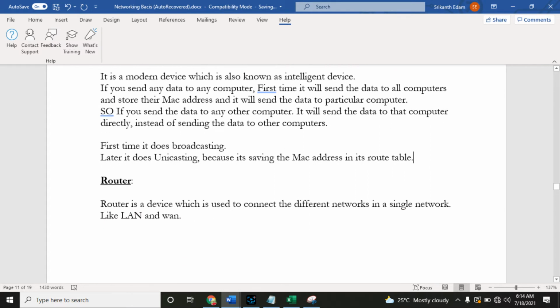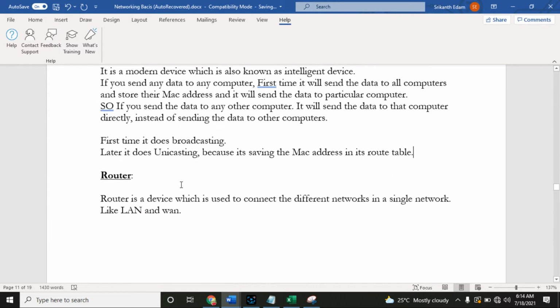Now what exactly is a router? Router is a device which is used to connect different networks, like LAN and WAN. For example, if you have two office buildings and you want your two networks to communicate with each other and share resources, then we use a router.